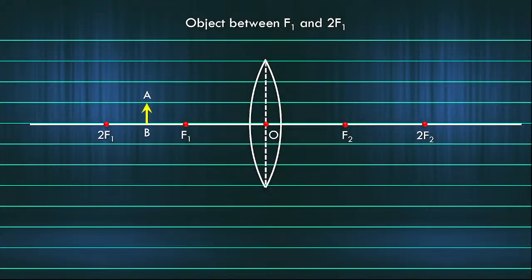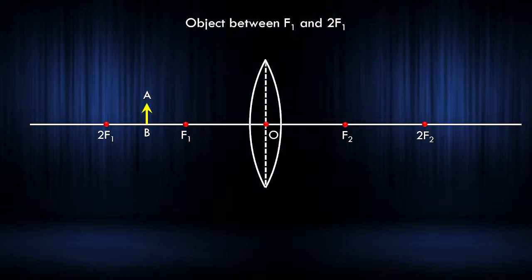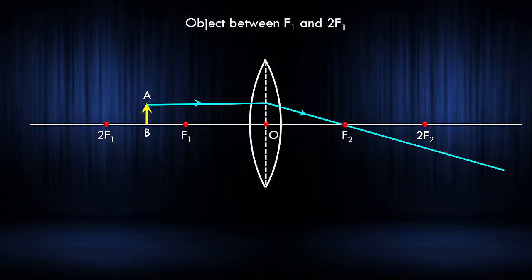Now the third observation, between F1 and 2F1. Okay, now look at this. AB I am keeping here. Now I am drawing a straight line parallel to the principal axis. It is going like this. Second line going like this, intersecting here. So now here, what happens if the intersection is below the principal axis? The image is inverted. What about the size? Enlarged. Okay, but it is